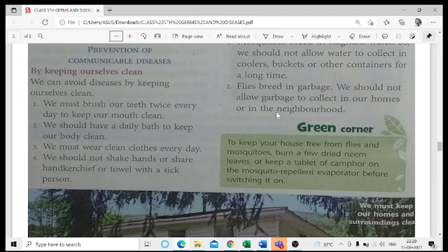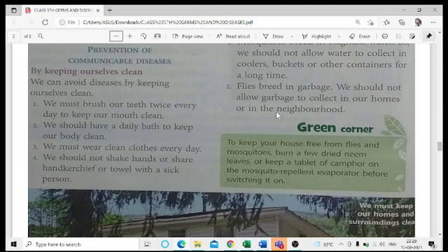We should have a daily bath to keep our body clean, so that whatever diseases, dust particles or anything like that which might be present on our body may get cleaned up.